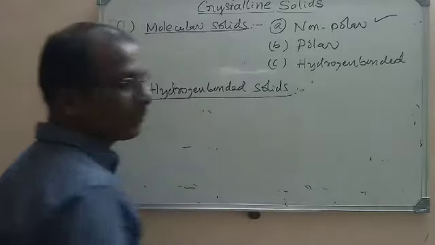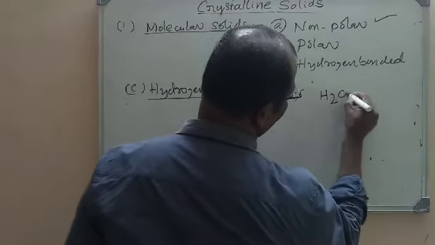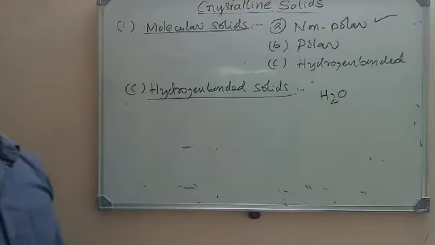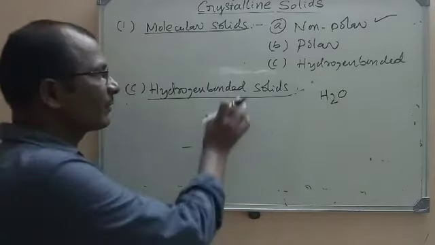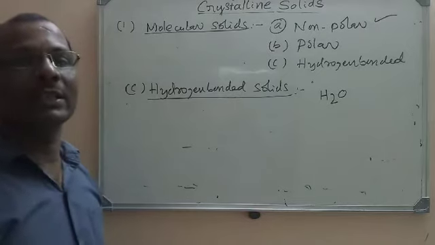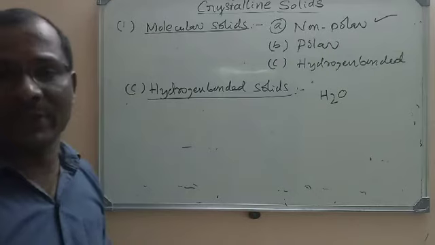What are the constituent particles? For example, you can take the water molecule. Hydrogen bonding is there. So here the constituent particles are molecules, and these molecules have hydrogen bonding among themselves.